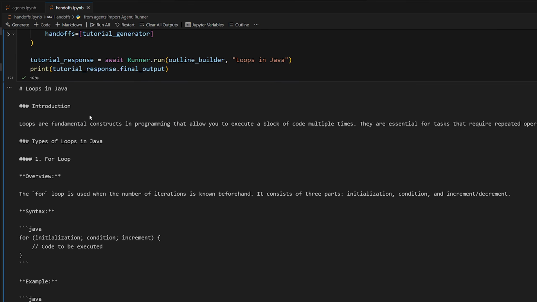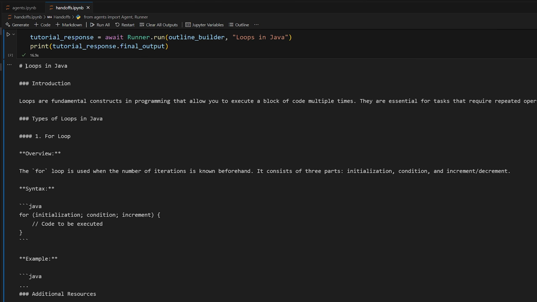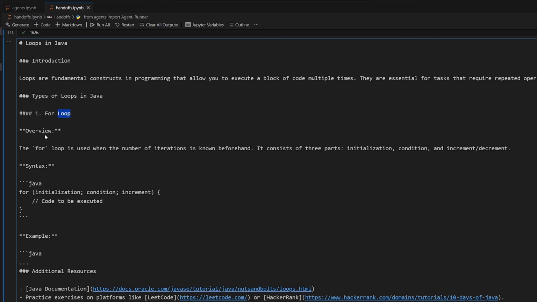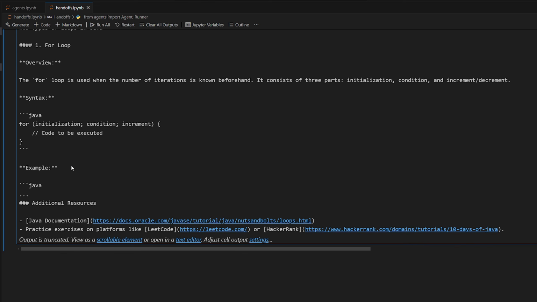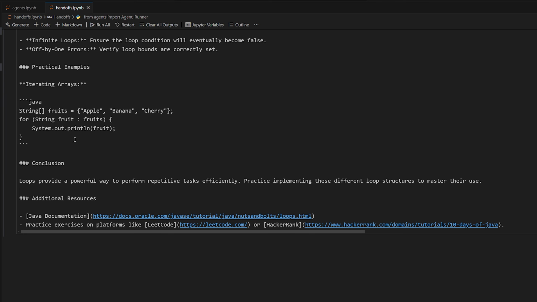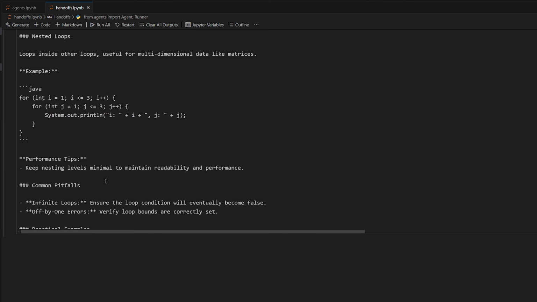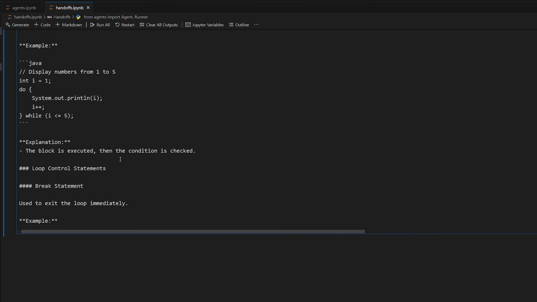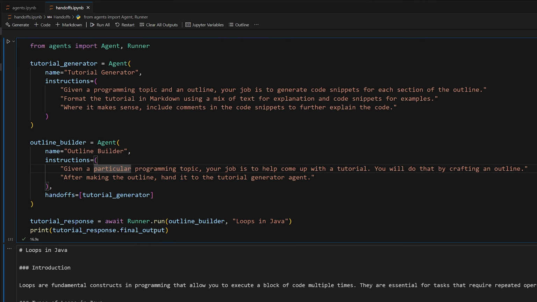Boom, here we go. So now we have a markdown tutorial. You know it's markdown just because of the headers here. Loops in Java introduction. Loops are fundamental constructs in programming that allow you to execute a block of code multiple times. Types of loops. And then you have the for loop. Gives an overview. Gives you a code example. Great. Gives you another example. Let me scroll it up here. Nested loops. Gives you a lot of examples. Yeah, this looks like a great tutorial, I would say. So if you want to, you could take the output and write it to an actual markdown file to look at it a little bit easier. But so far it looks great.